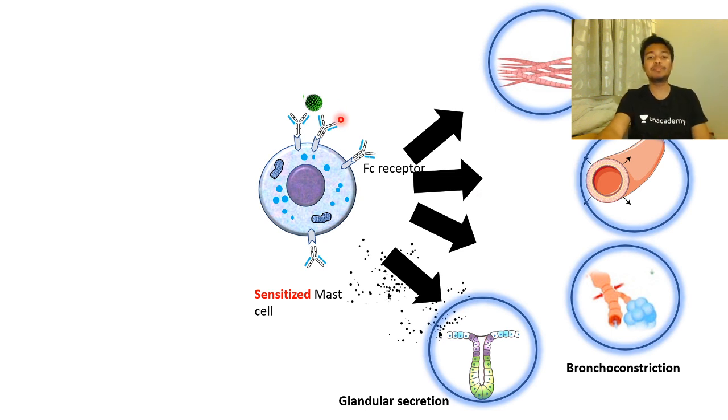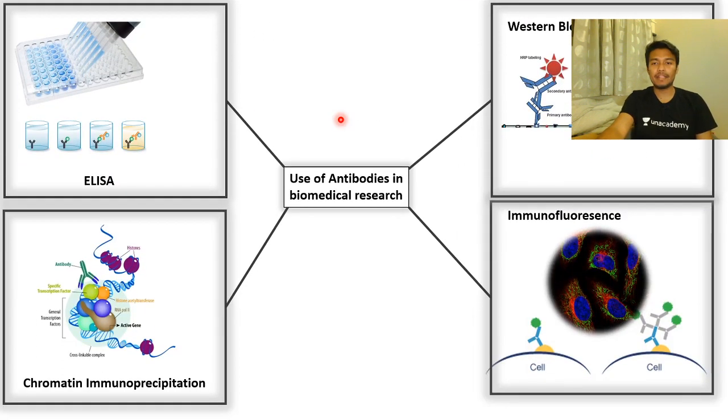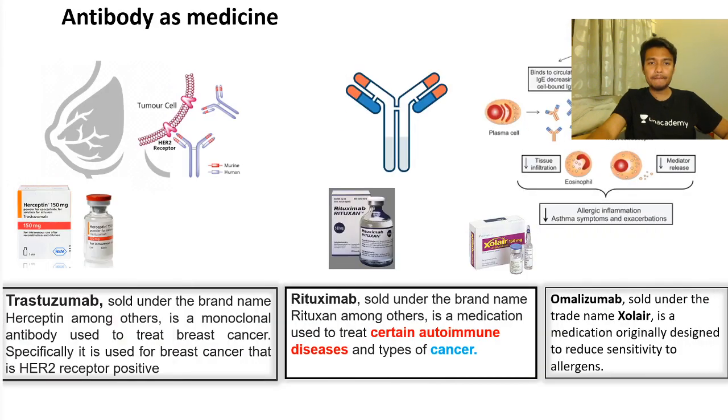known as hypersensitivity responses. Okay, not only biological aspects, antibodies are used in several techniques in biomedical research, such as ELISA, Western blotting, immunofluorescence, chromatin immunoprecipitation, and many more. So antibodies are really useful for your research purposes. Okay, so let's talk about how antibodies are really useful in terms of biomedical research.